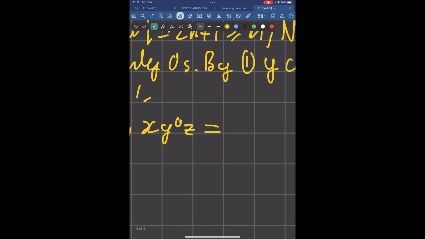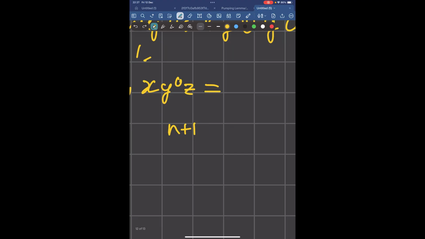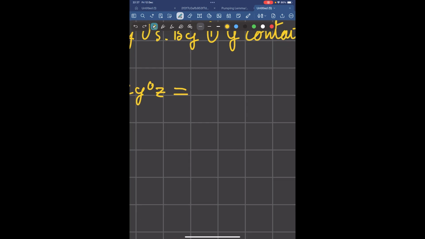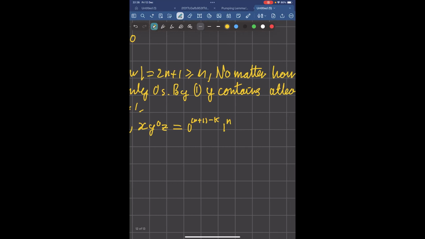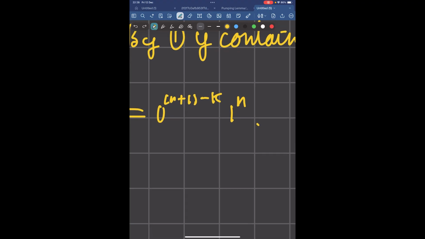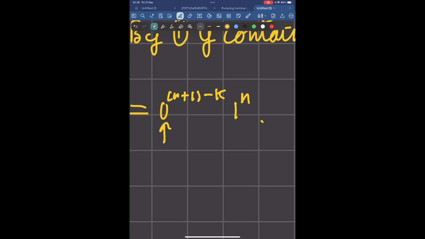And so if we had n plus 1 zeros before, and then we removed k zeros, we will now have n plus 1 minus k zeros. So x y^0 z, which is the thing we get by pumping down, will be this. So it'll be n plus 1 minus k zeros, and the same number of ones, because y had no ones inside of it. So is this still in the language? Well, let's see. The language required us to have more zeros than ones at the start. So the language wants this to be greater than n, but that's not greater than n.